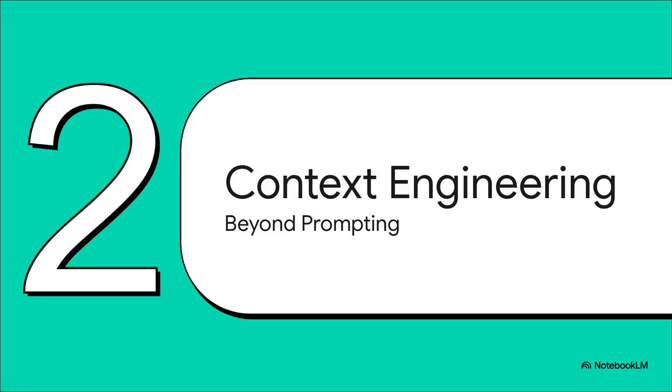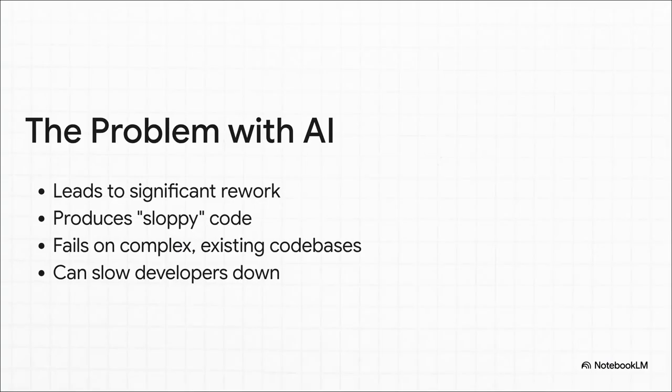Now, for a simple little chat, this isn't really a huge deal. The system is pretty good at managing that bucket for you. But when we ask an AI to do something really complex, like say, figure out a massive, unfamiliar code base, the stakes get much, much higher. In fact, check this out. A Stanford study looked at data from 100,000 developers and found that using AI for these really hard coding tasks, it often leads to sloppy code, a ton of rework, and in some cases, it's actually counterproductive. It slows developers down instead of speeding them up.